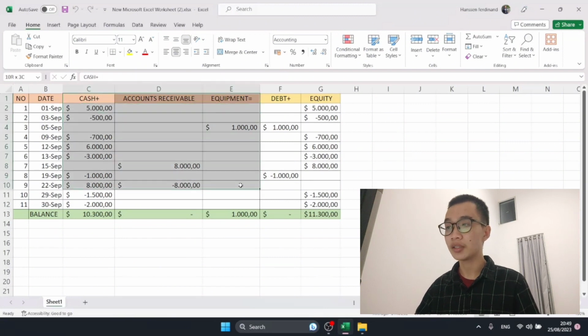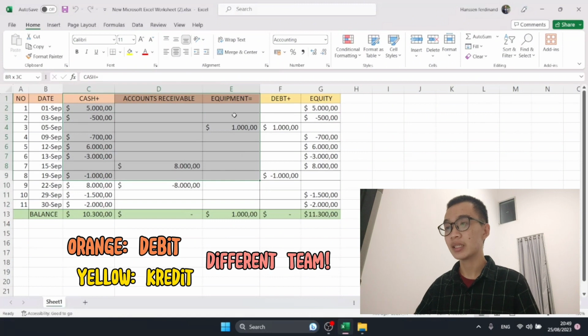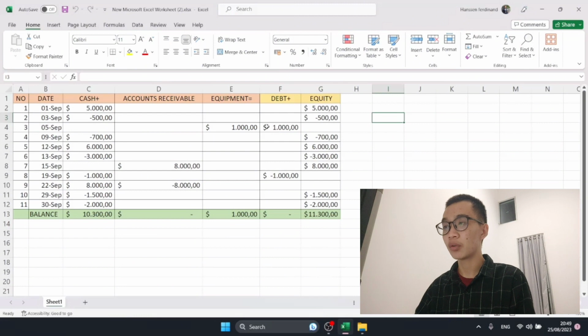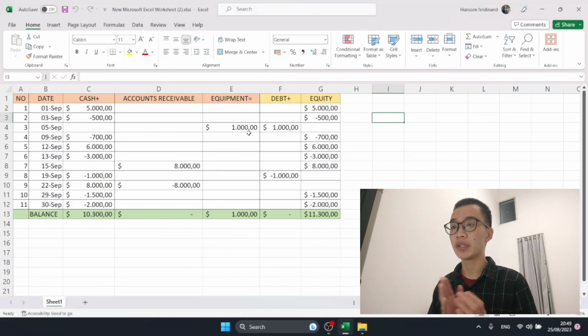And then one thing that I want to mention, for cash, account receivable, and equipment, I gave them their own color, orange, because these are debit accounts, and these two accounts, debt and equity, are credit accounts. So I gave them their own colors so we can tell the difference between the debit accounts and the credit accounts.